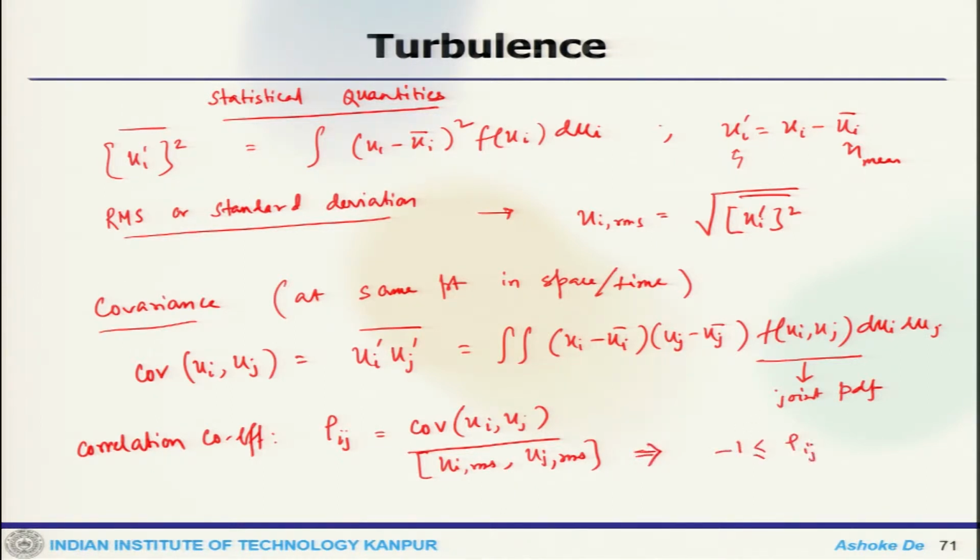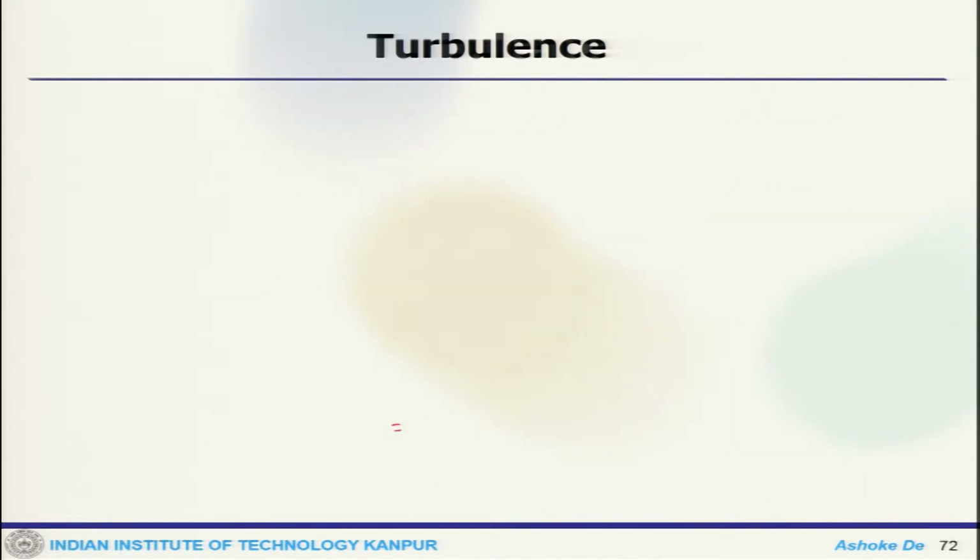This correlation coefficient is bounded. Now there are some special cases one can look at. Let us say we have a statistically stationary case.